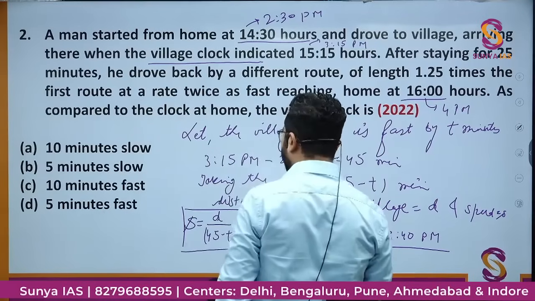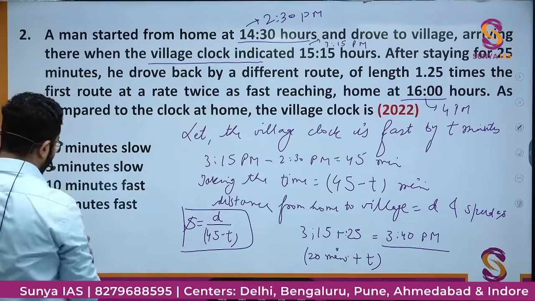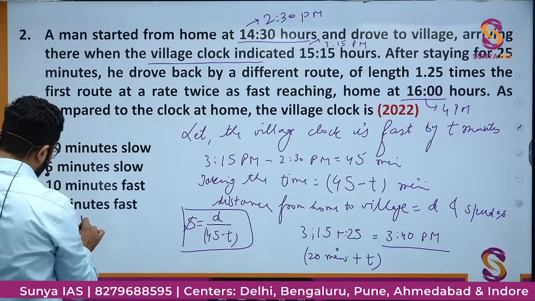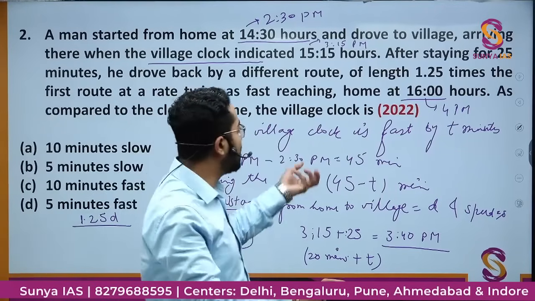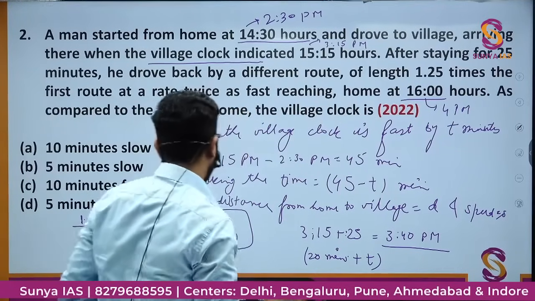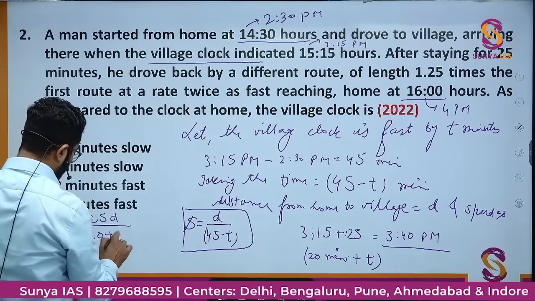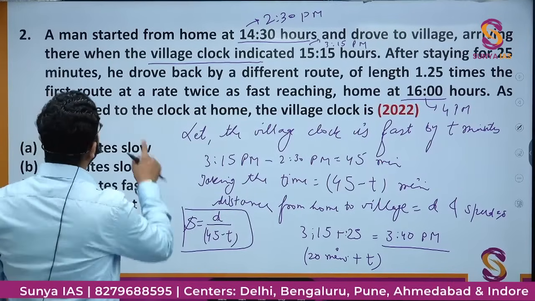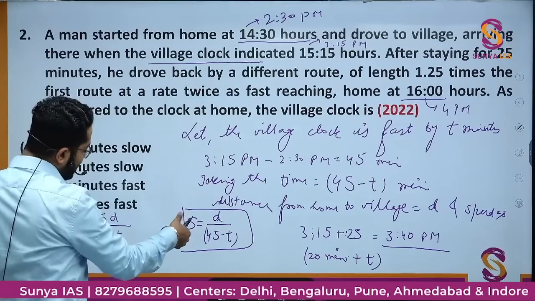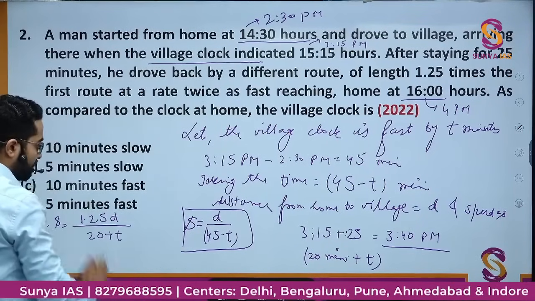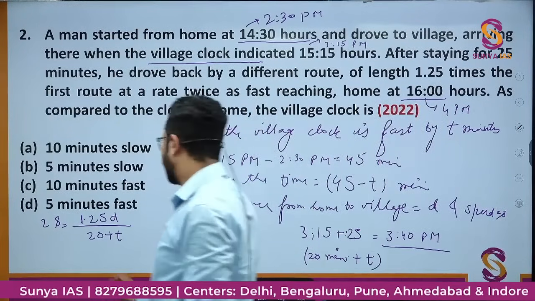If I make the equation here, you can see by a different route of length 1.25 times, तो जो लेंथ थी पहले d थी, अब वो 1.25 into d हो गई है, because the different route है ना, and that route is 1.25 times the length. Time is 20 plus t, and speed it is saying at a rate twice as fast. So at first his speed was s, now his speed is 2s. Right? कोई डाउट इसमें? This is another equation.